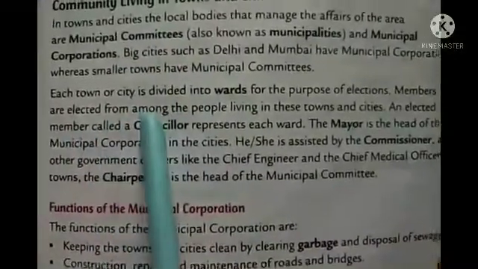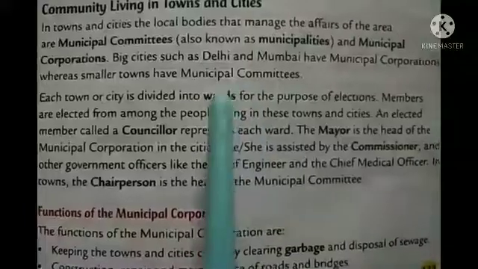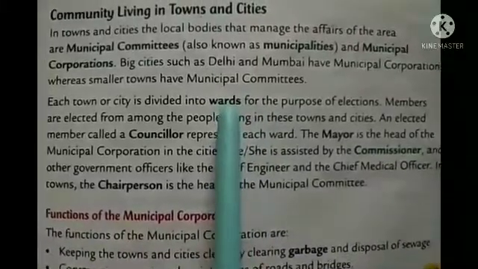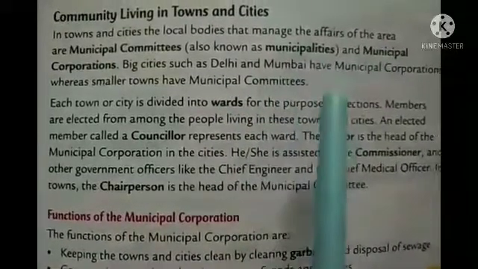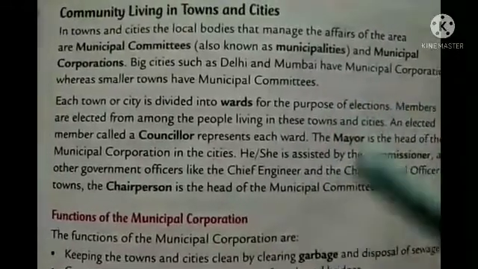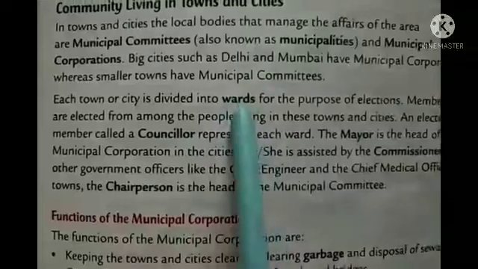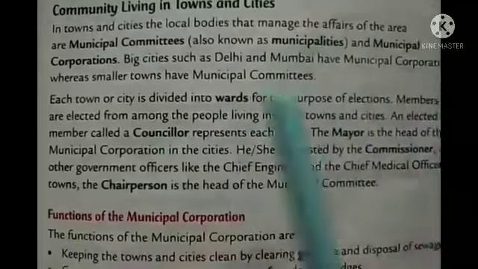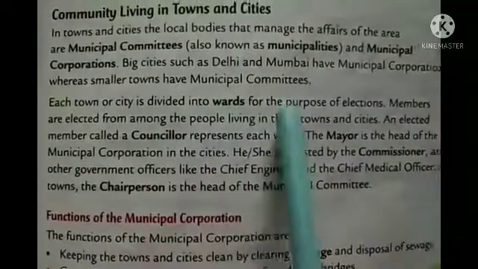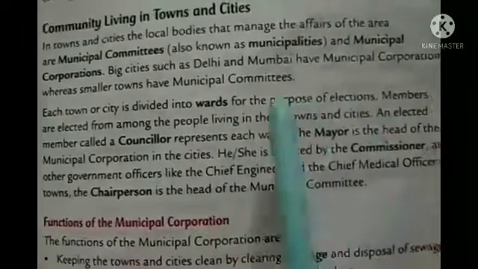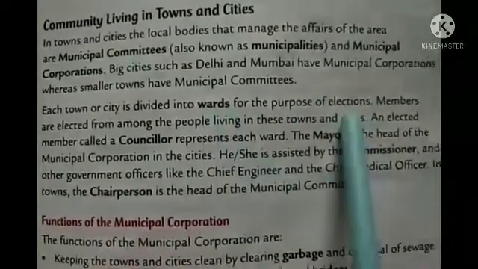Each town or city is divided into wards. I told you about these words. You also know while you are writing your address, you mention ward number 1, ward number 2, ward number 3, like that. So the area is divided into wards for the purpose of election. Okay, so why is the ward divided? For the purpose of election.